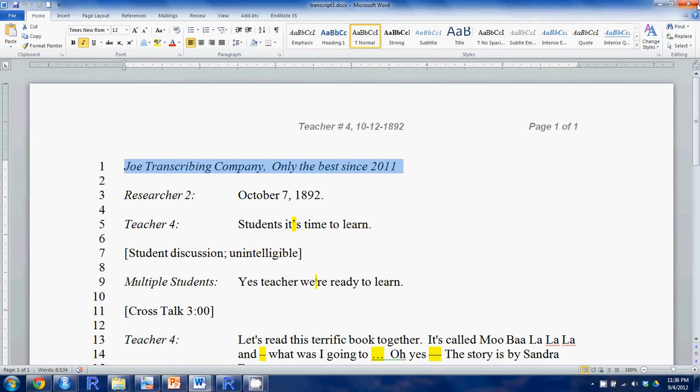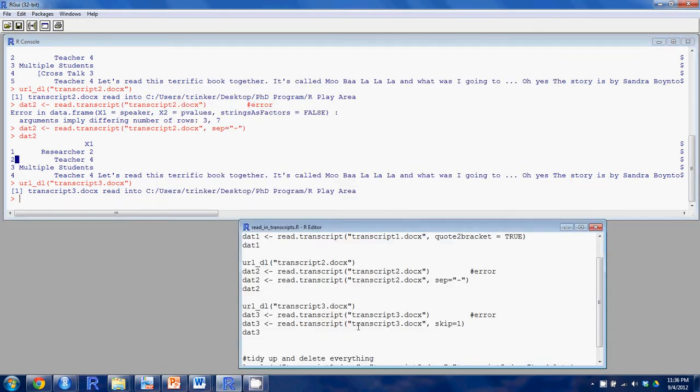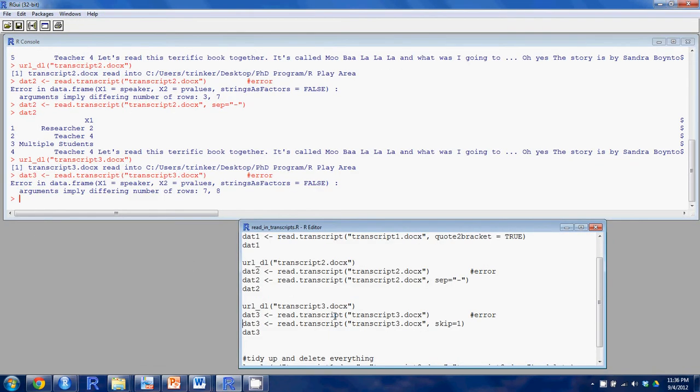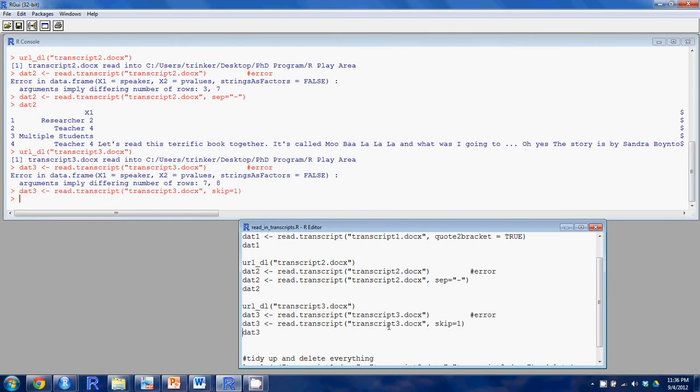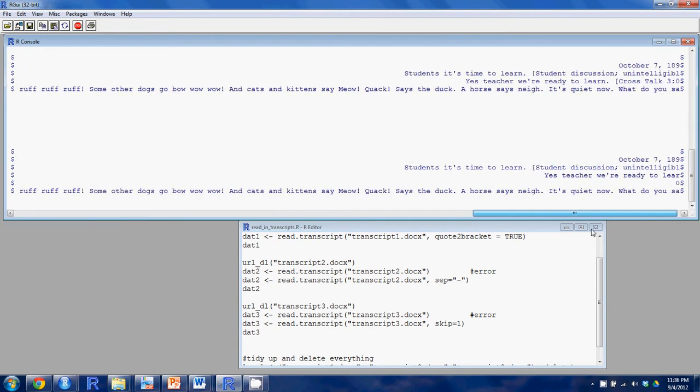There's no separator in between, so it will throw up an error because it's not consistent with the rest of the data set. Let's try to read that in, and it throws up an error. So what we need to do is say, hey, we want to skip that first line because that's not really data anyhow. And we do that with the skip argument. Skip equals one line, and we read it in, no error, and it looks like our other data set.